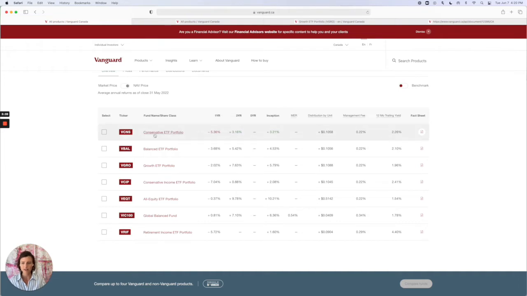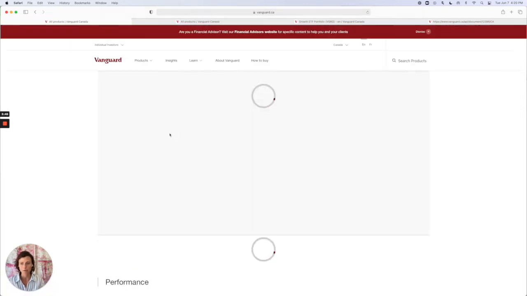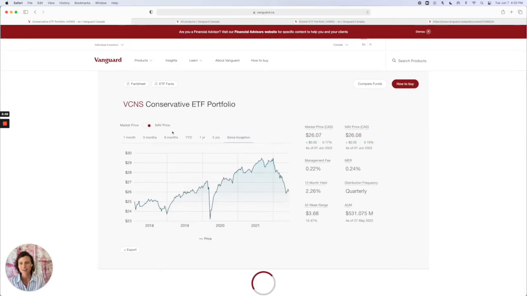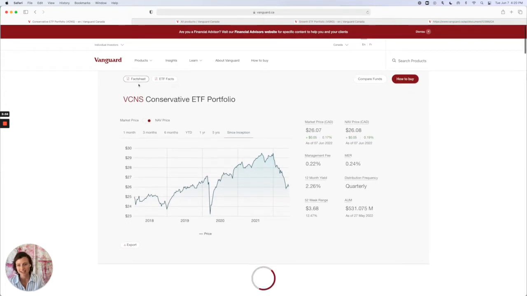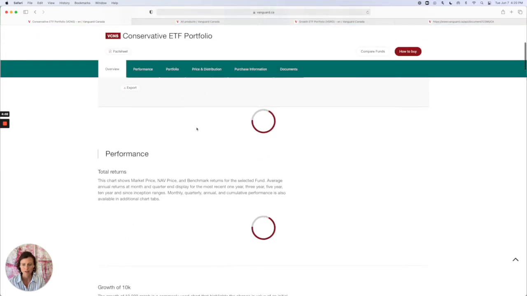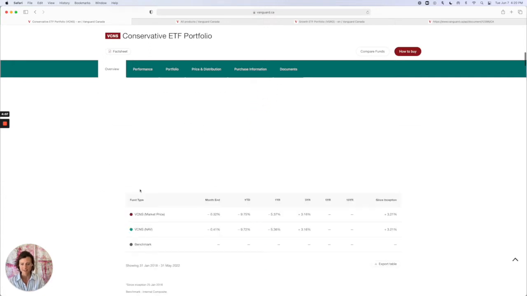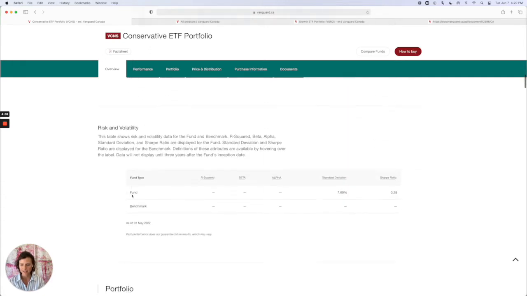So there's 2 ways you can dig into the information. You can either click here or you can click here. So I'll show you, if you click the name, what we're looking at first. This has basically everything you need to know about it, and then you can also get to the fact sheet right here as well. The fact sheet has basically just much more detail about what is in the portfolio. And we'll just wait for this to load, and I'll show you. This is the piece that you want to look at. Here we go, back down to asset allocation.